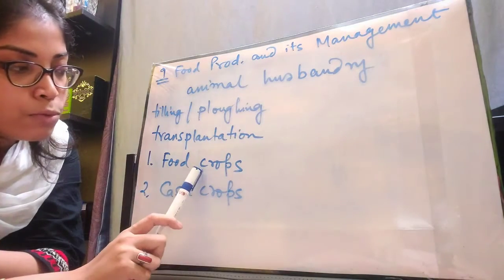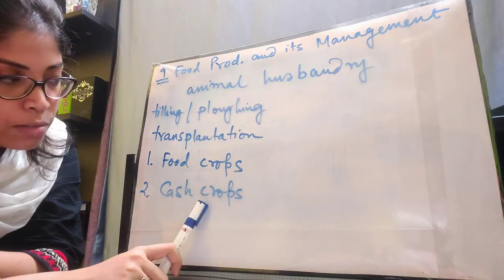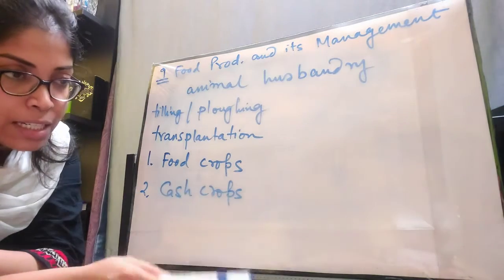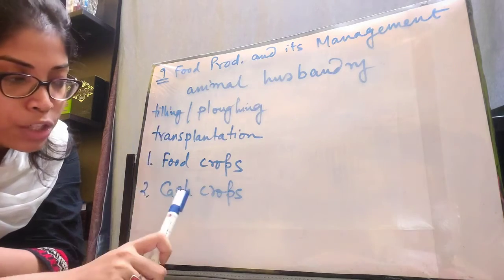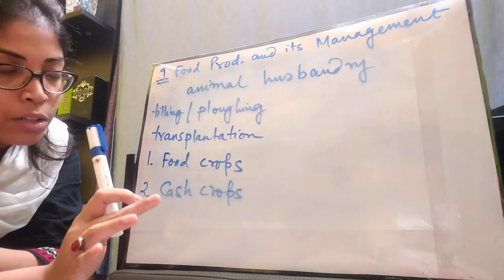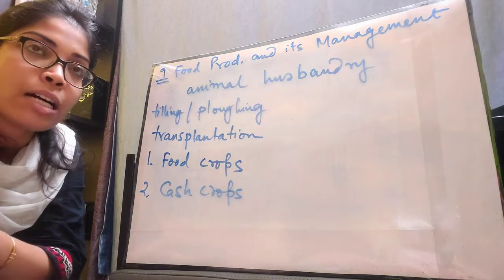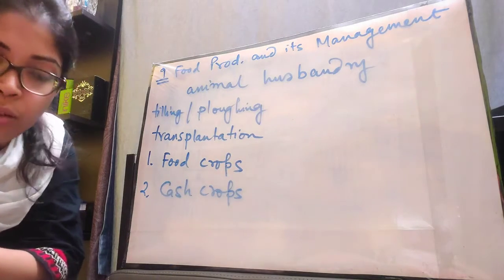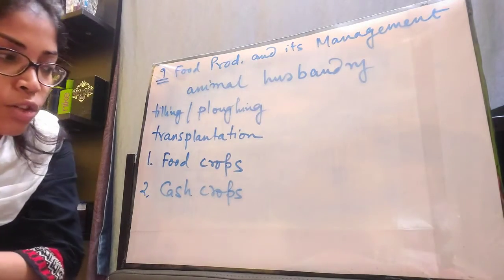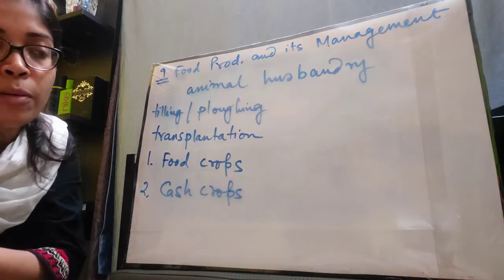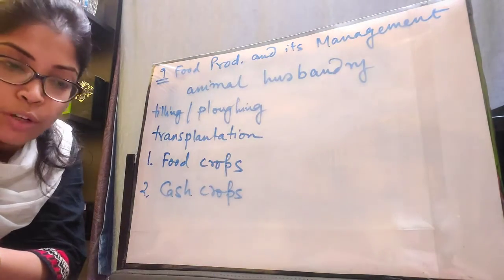So we can say that all food crops are cash crops because food crops can be eaten and can be sold, and we can get money. But cash crops are not food crops because they are not meant to be part of a meal. Tea, coffee, sugarcane are also cash crops, but they are not part of a person's meal, right? So all cash crops are not food crops.